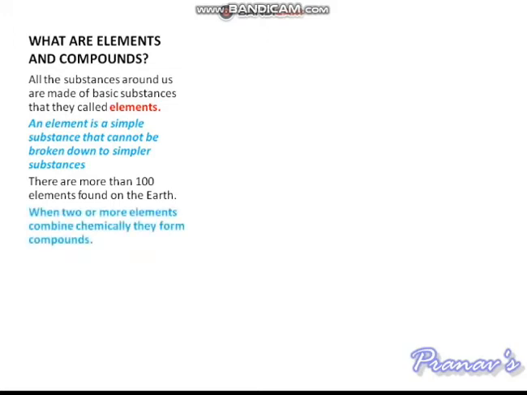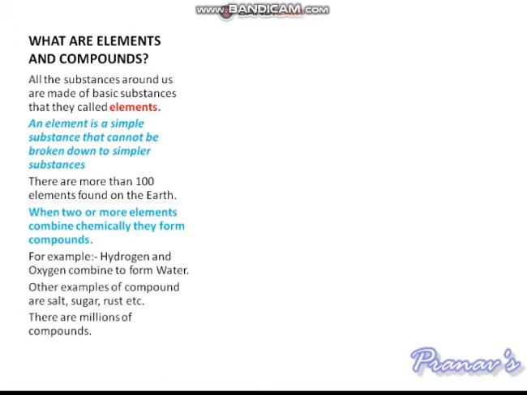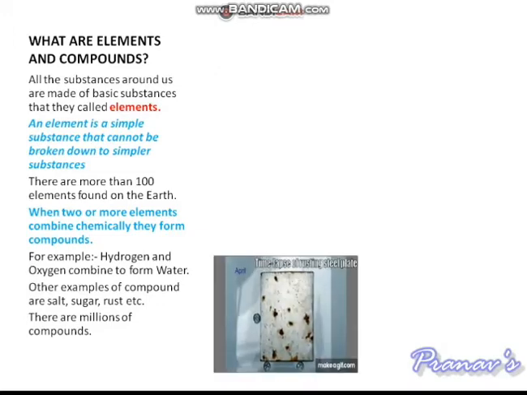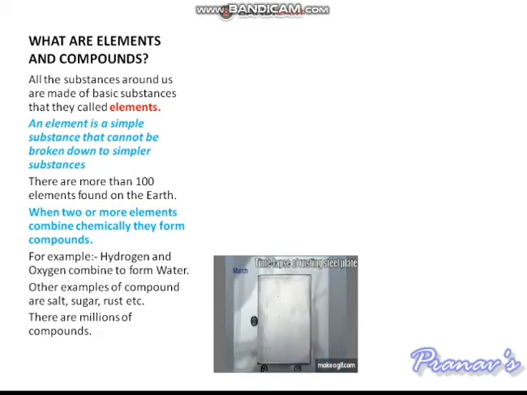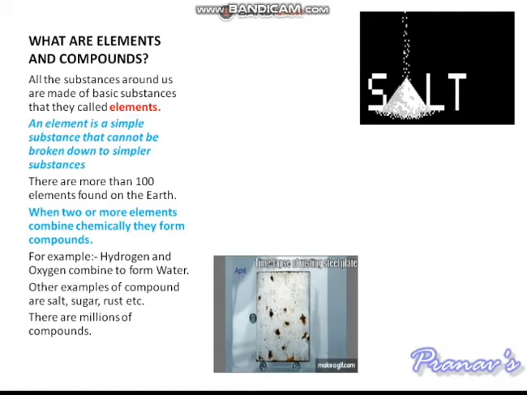When two or more elements combine chemically, they form compounds. So compounds are made from elements. For example, hydrogen and oxygen combine to form water. Other examples of compounds are salt, sugar, rust, etc. There are millions of compounds. Here is a time-lapse clip of rusting. Observe the rusting here. And here is salt.